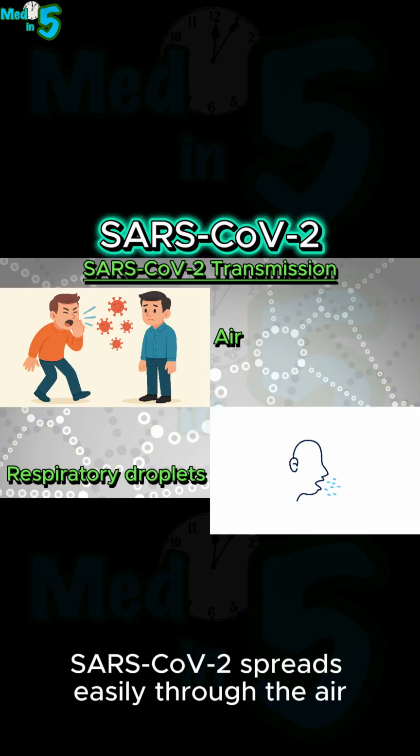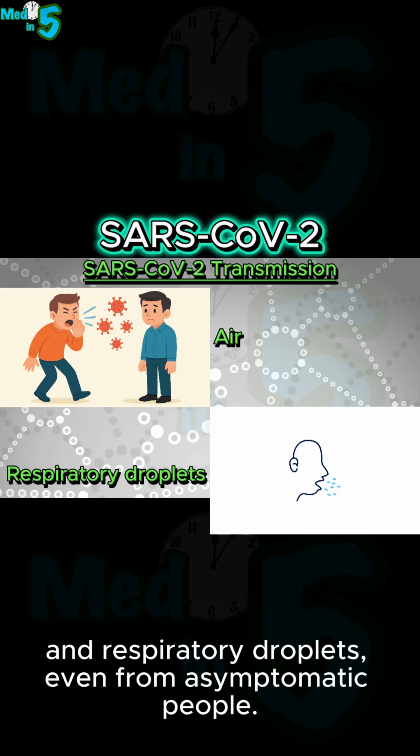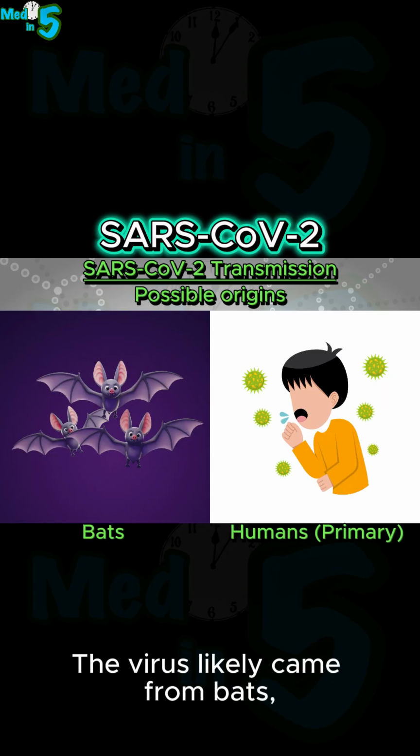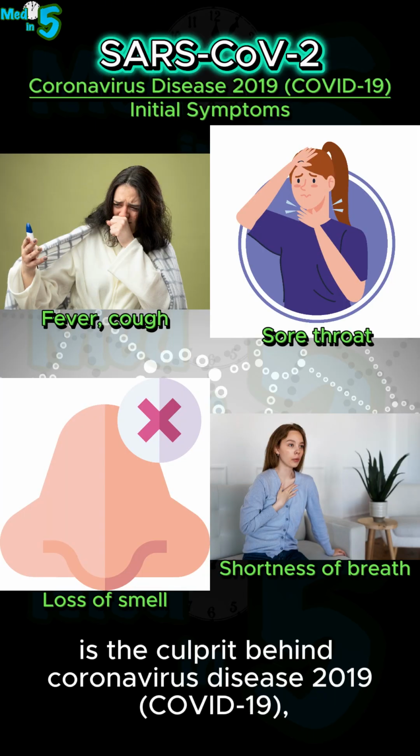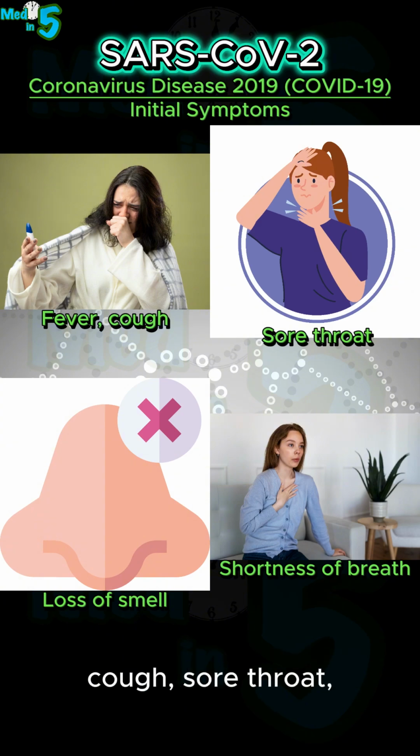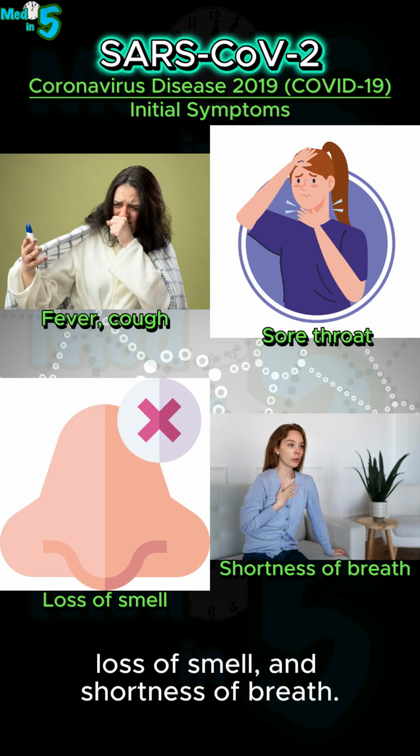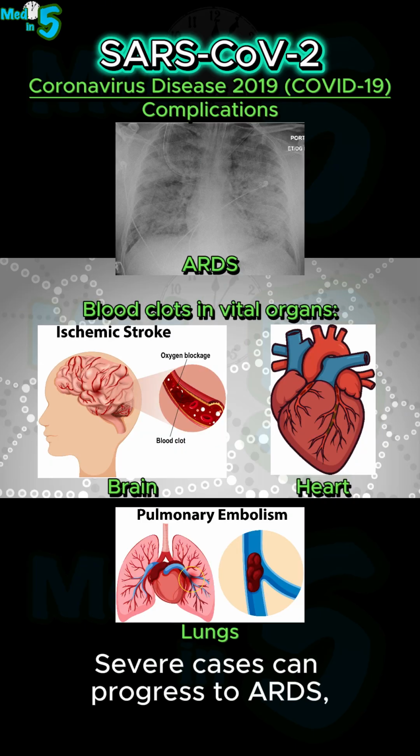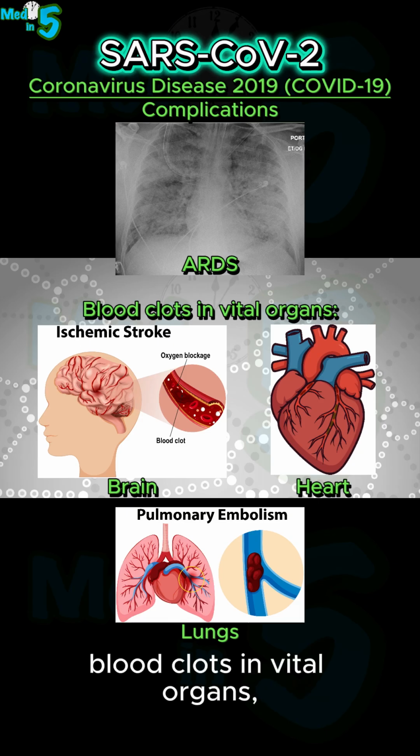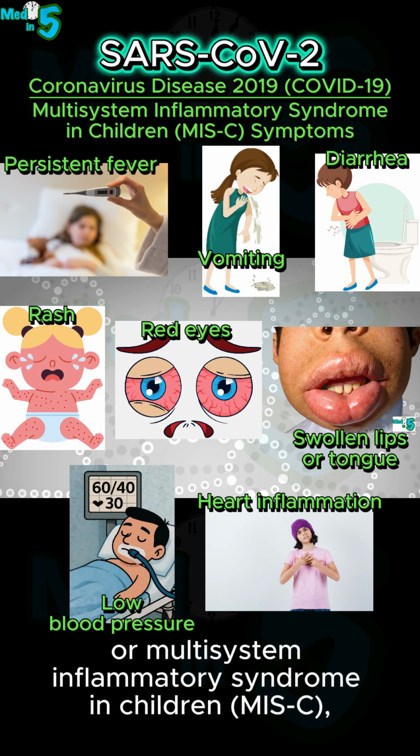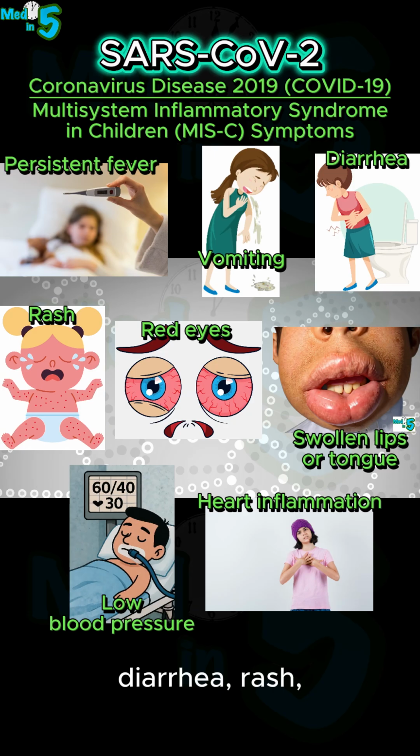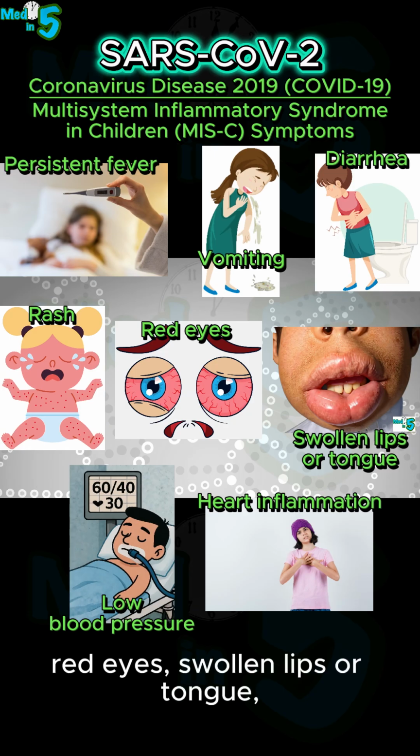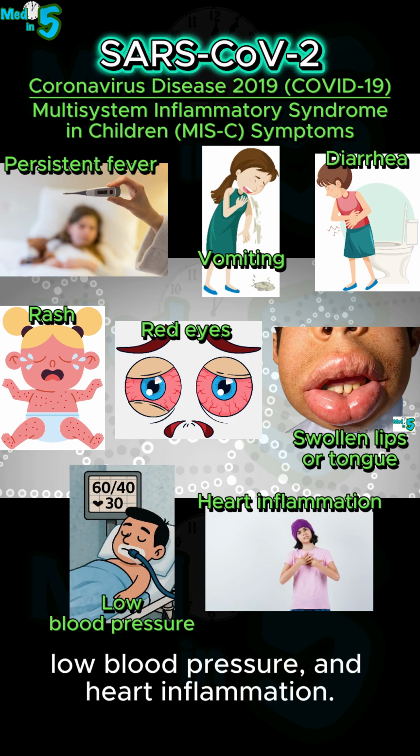SARS-CoV-2 spreads easily through the air and respiratory droplets, even from asymptomatic people. The virus likely came from bats, but humans are now the main source of infection. SARS-CoV-2 is the culprit behind coronavirus disease 2019, which usually begins with fever, cough, sore throat, loss of smell, and shortness of breath. Severe cases can progress to ARDS, blood clots in vital organs, or multisystem inflammatory syndrome in children, presenting with persistent fever, vomiting, diarrhea, rash, red eyes, swollen lips or tongue, low blood pressure, and heart inflammation.